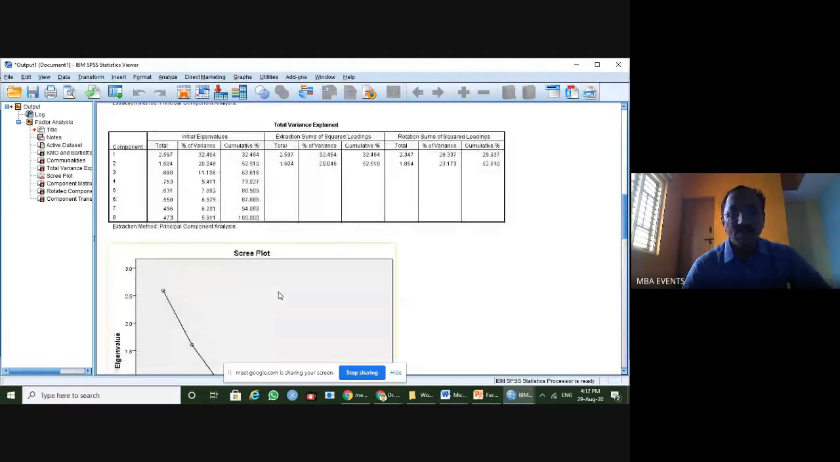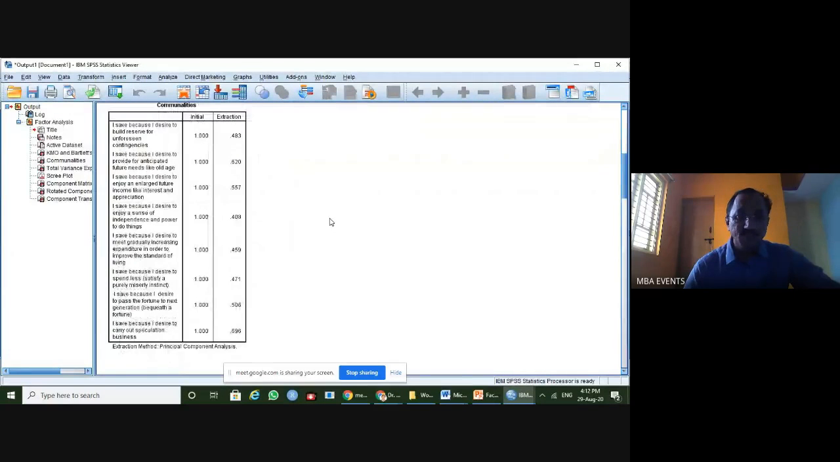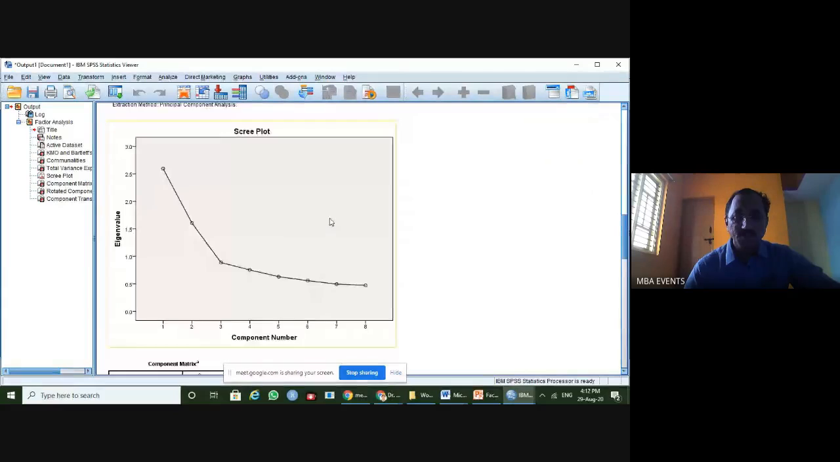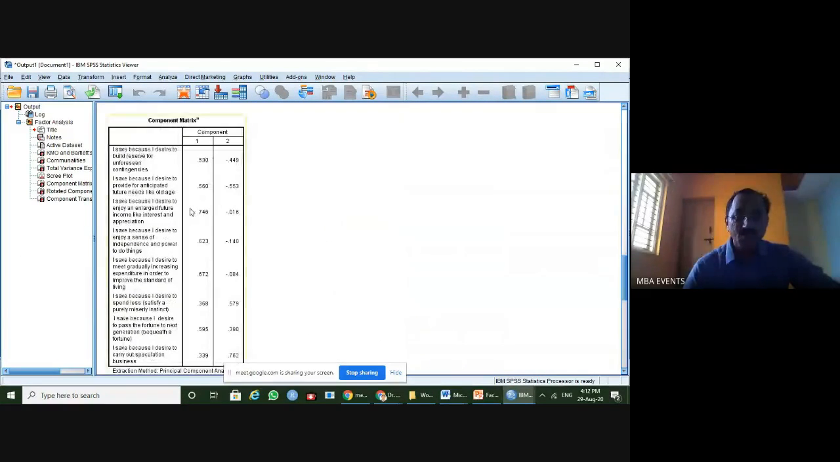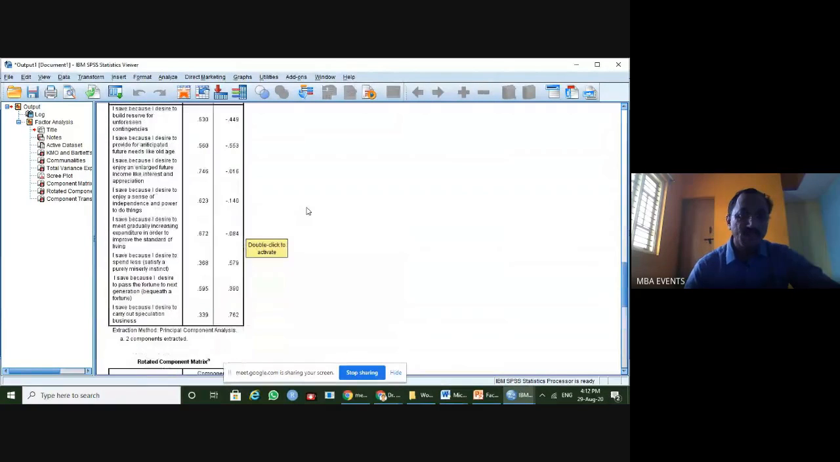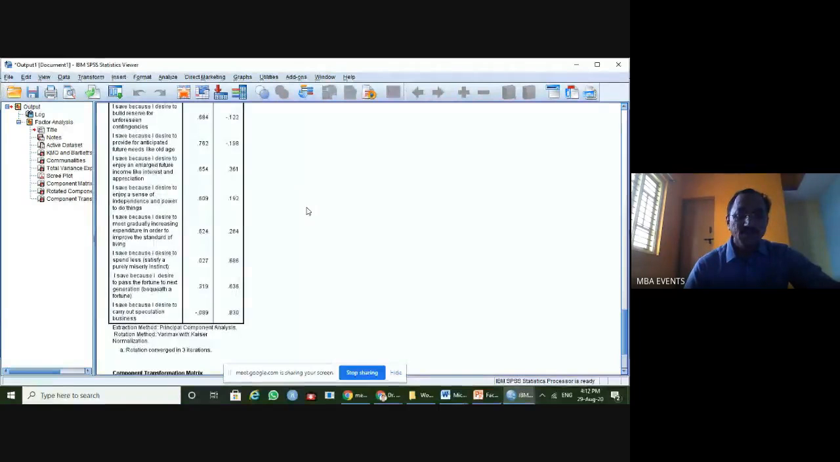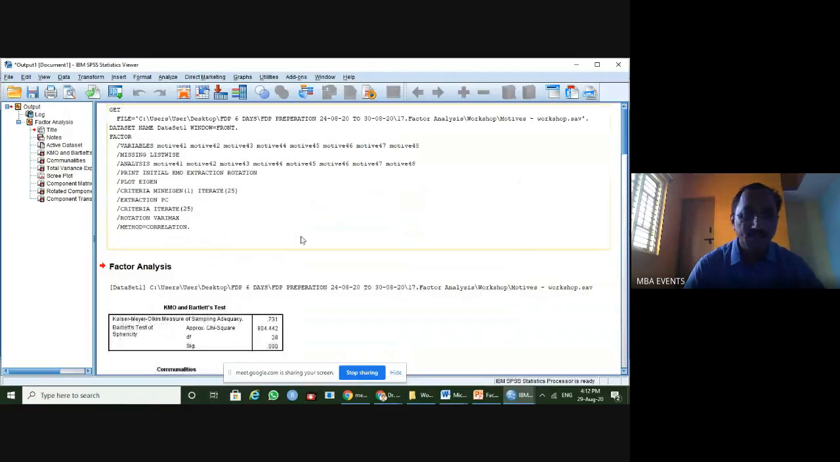Among these tables, you should know which ones are very important. The first table is the KMO Bartlett test, the second is communalities, the third is total variance explained, and the scree plot. We are going to ignore the component matrix, but among these two, we are going to focus on the rotated component matrix, because we asked for the rotated component matrix for identifying the actual factors. Let me explain one by one.